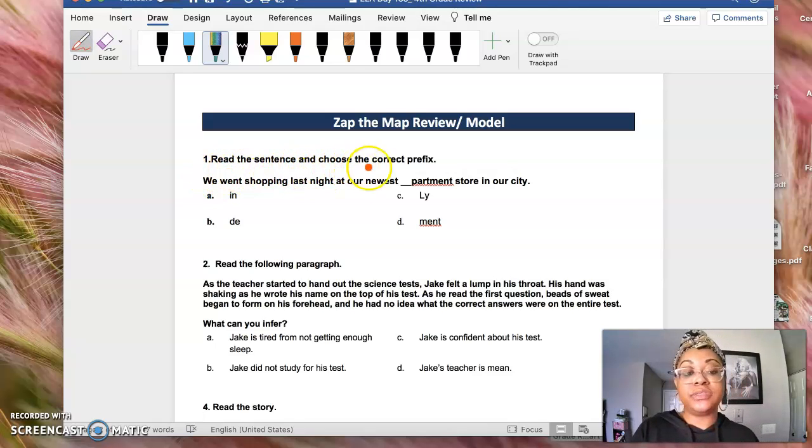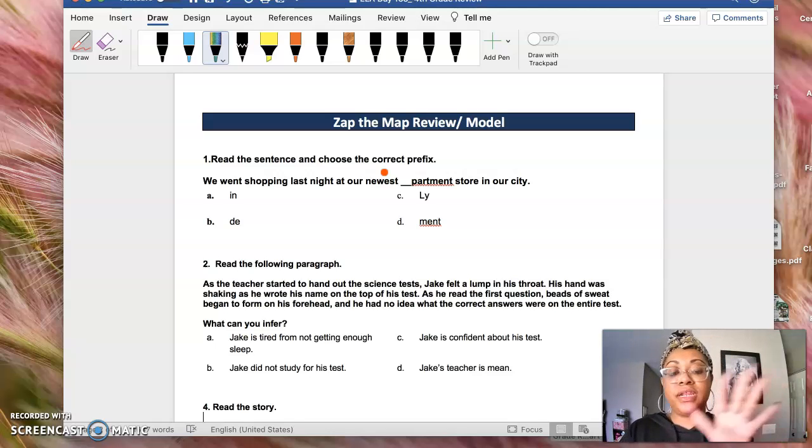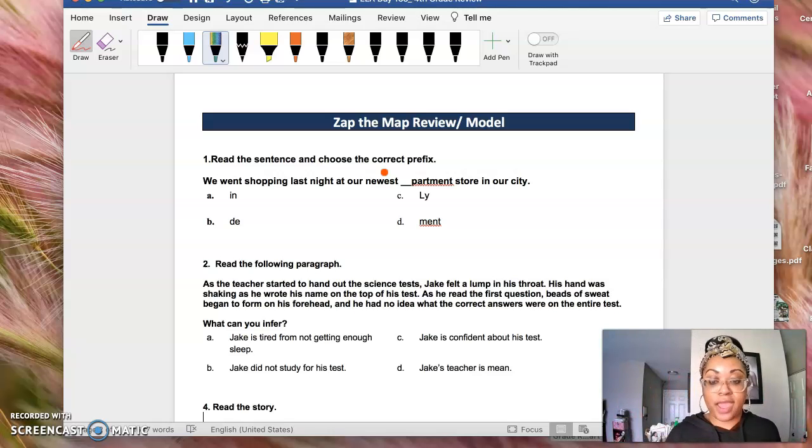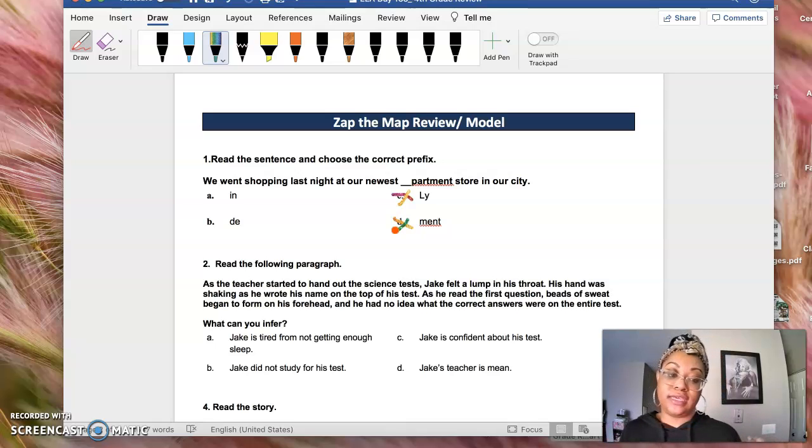Read the sentence and choose the correct prefix. So we talked about prefixes, right? First of all, when we look at these, remember test taking strategies. Which ones can you eliminate first? I can automatically eliminate "ly" and "ment" because these are suffixes. These are not prefixes, right? So it's between N and D. We went shopping last night at our newest blank department store in our city. Okay, so department definitely doesn't make sense, so it must be department. Department is the same as store, right? Good. Let's keep on moving.